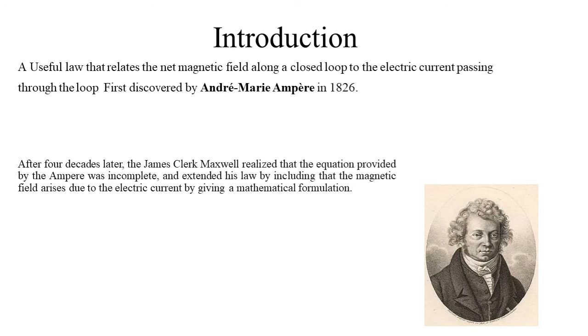Introduction. It is a useful law that relates the net magnetic field along a closed loop to the electric current passing through the loop, and it was first discovered by André-Marie Ampère in 1826. In classical electromagnetism, Ampère's circuit law relates the integrated magnetic field around a closed loop to the electric current passing through the loop. But you must not confuse it with Ampère's force law that André-Marie discovered in 1823.